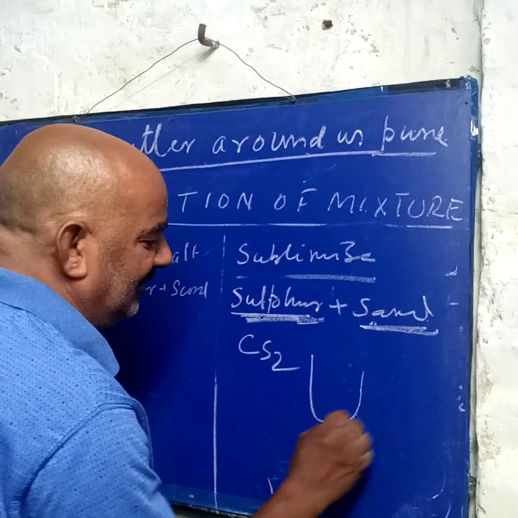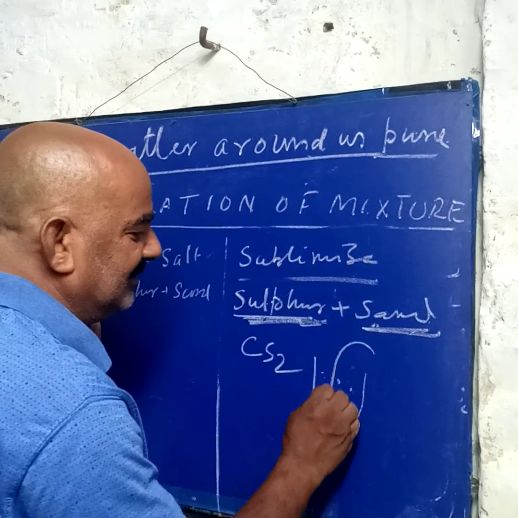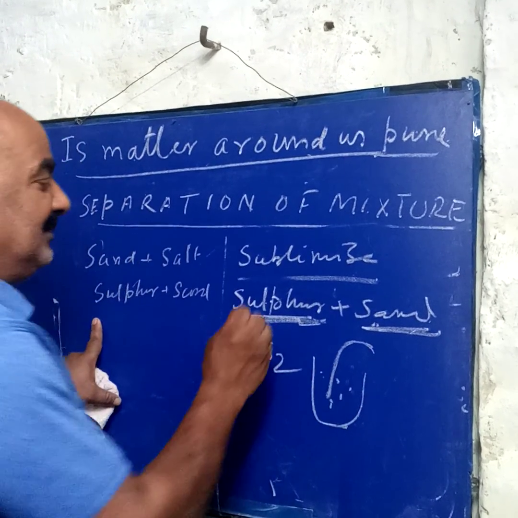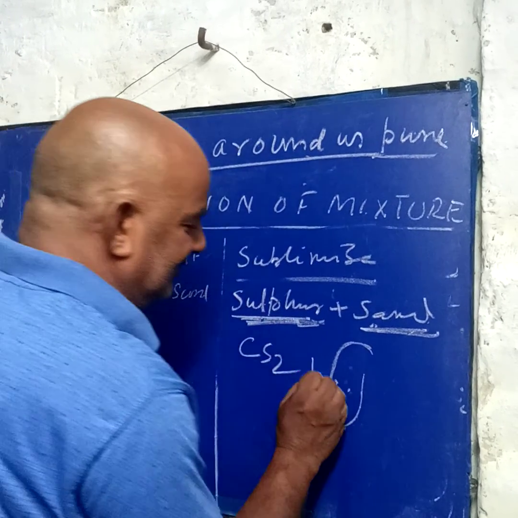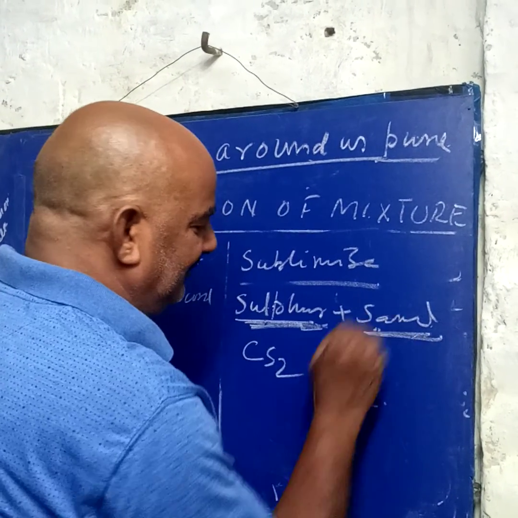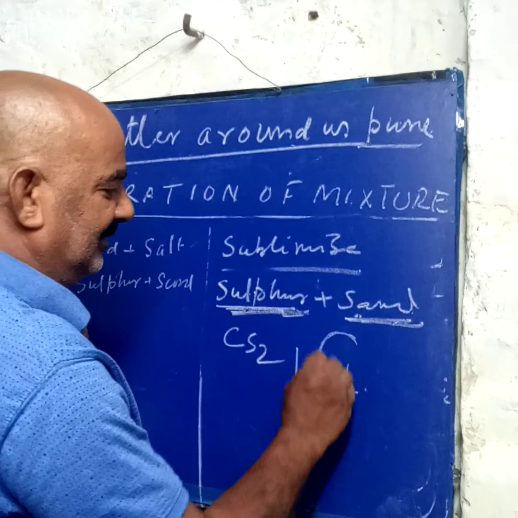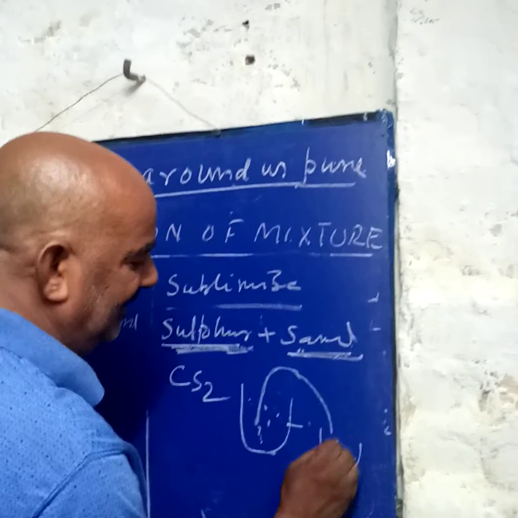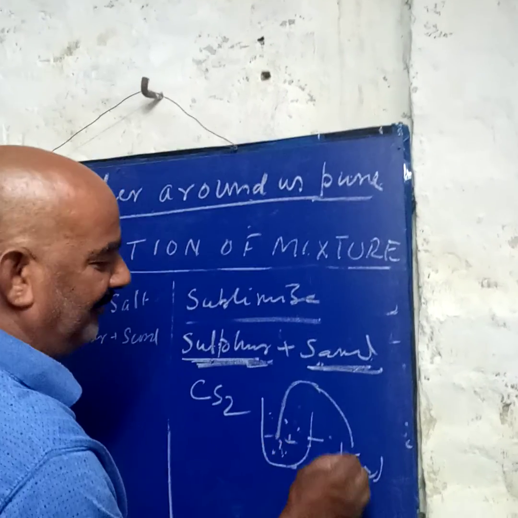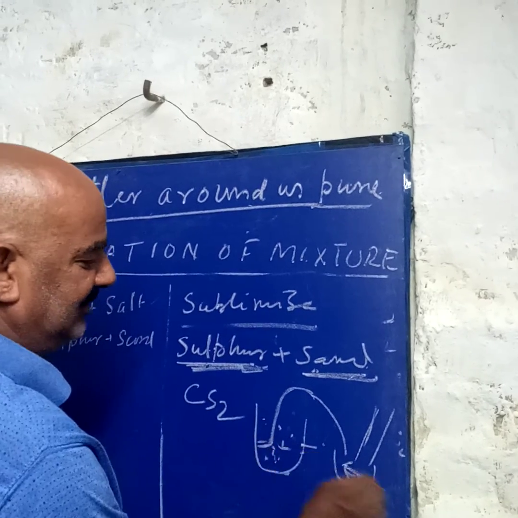We take the sulfur and sand mixture in a beaker. There are two solids mixed together. We add CS2. CS2 makes a true solution with sulfur, and sand will not mix. Then we filter it, this is decantation. Sulfur and CS2 will come through and sand will be left. After some time CS2 will evaporate and sulfur will be left. We can separate it.